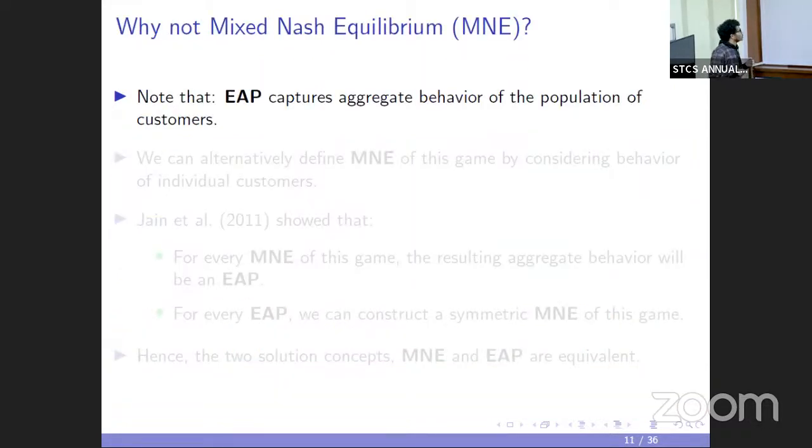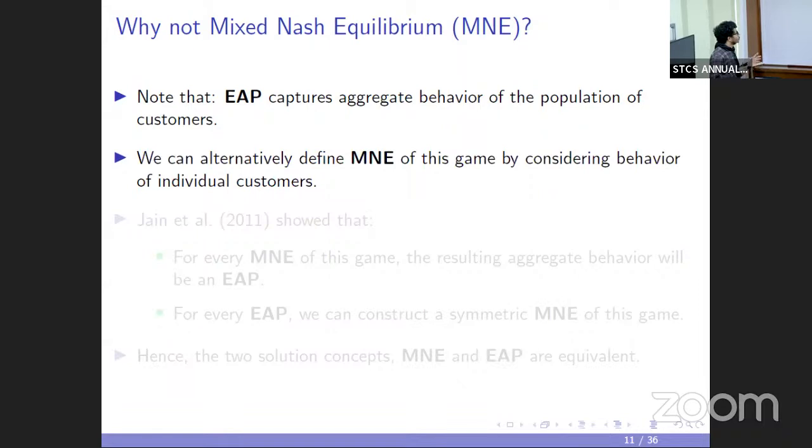One might ask: the EAP, that is the equilibrium arrival profile, captures the aggregate behavior of the population of customers, so why aren't we considering mixed Nash equilibria of this game, by considering the behavior of every individual customer?